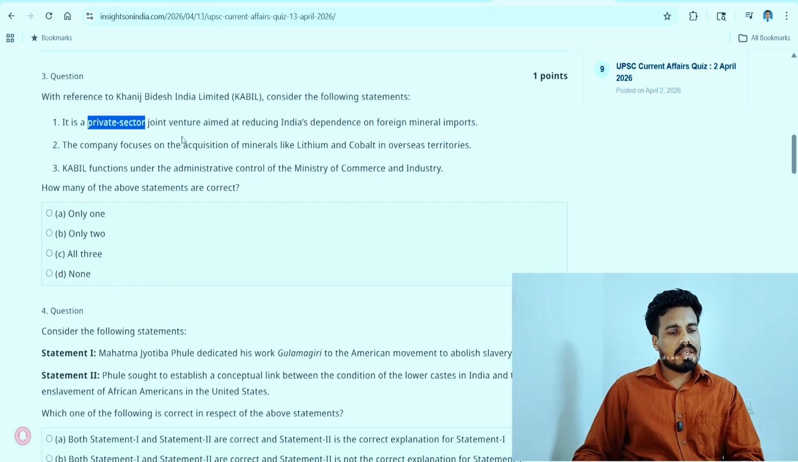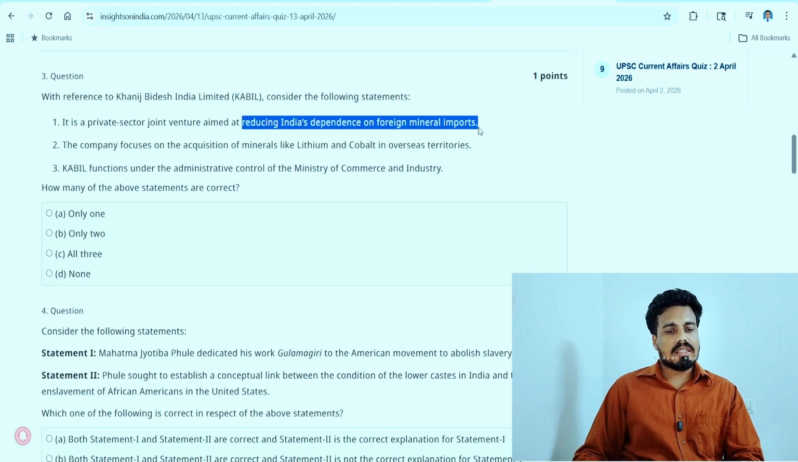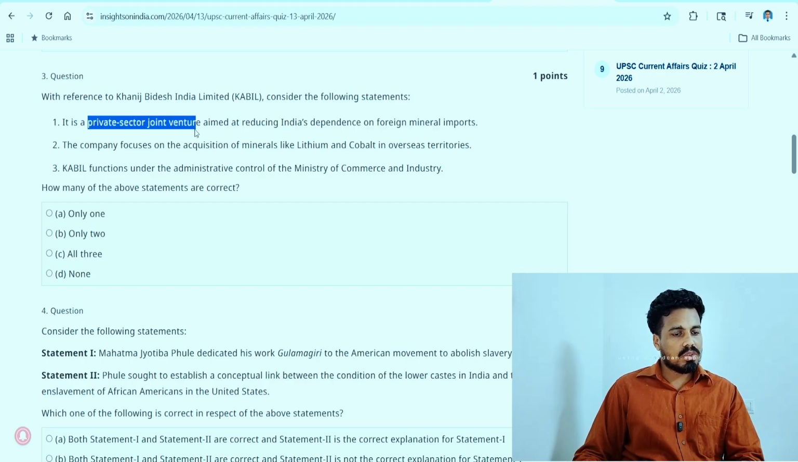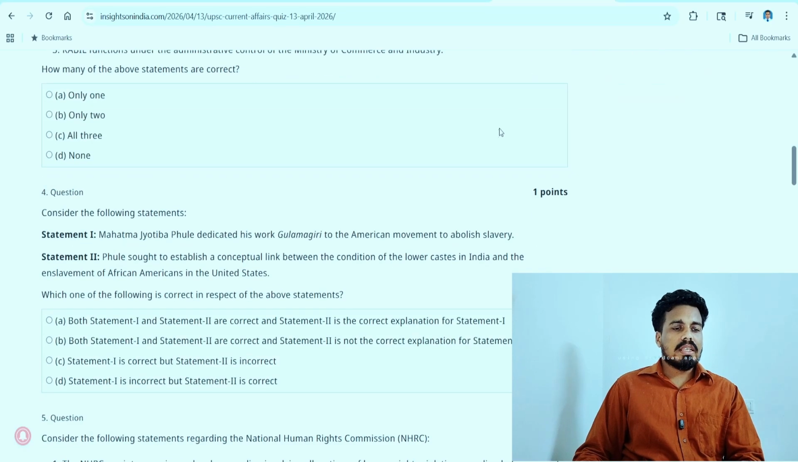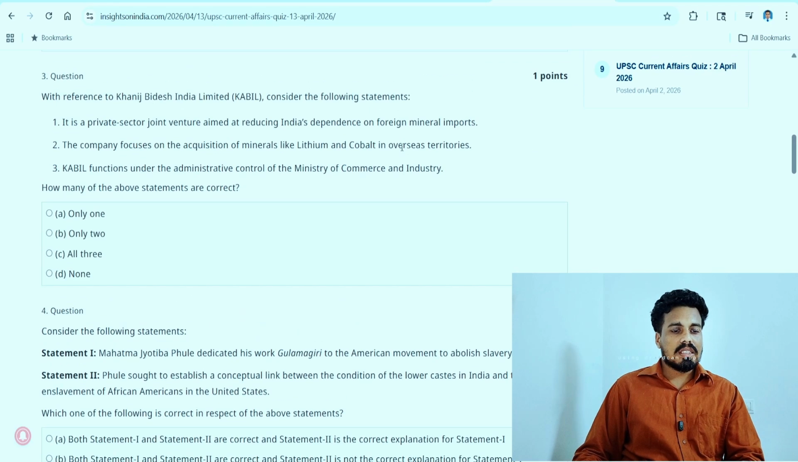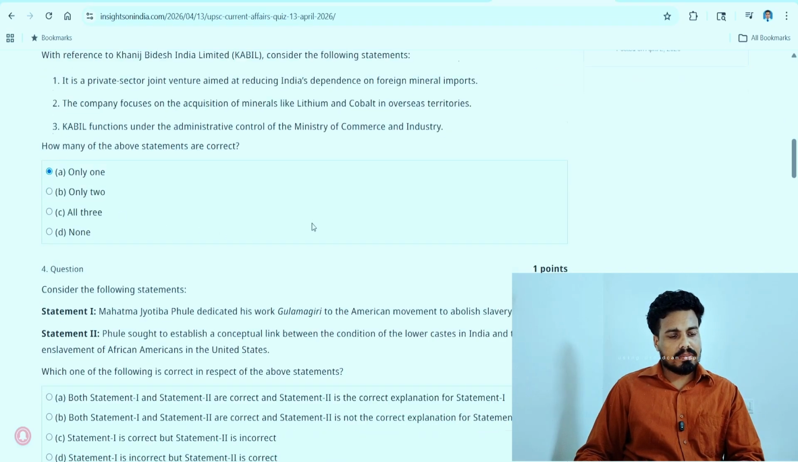This is the doubt here, aimed at reducing India's dependence on foreign mineral imports. This one looks okay, reducing India's dependence on foreign mineral imports, but this one, the private sector joint venture. So for the time being, we will take it as right. Private sector is finding more roles in the government responsibilities and government missions. So we will take A as the answer.